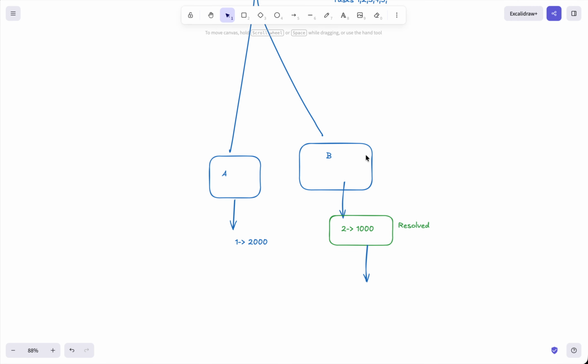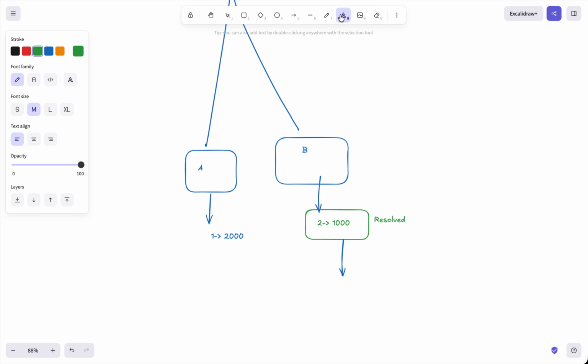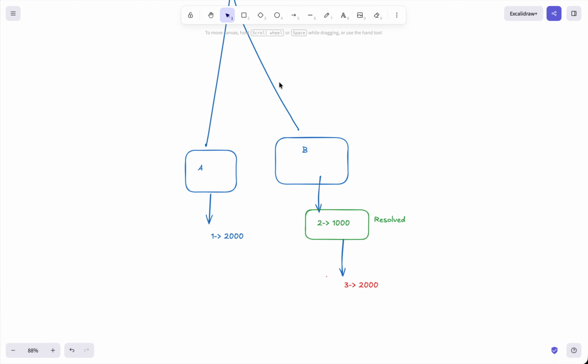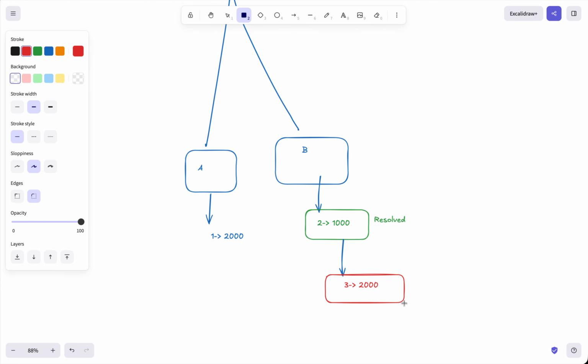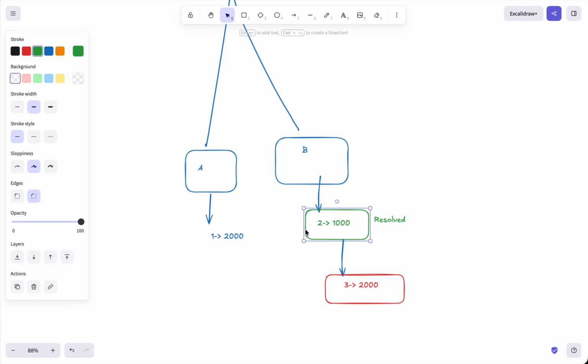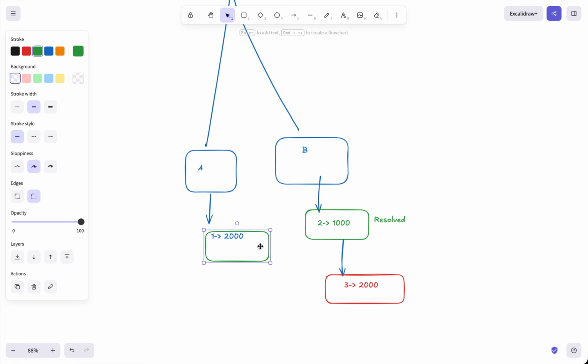B is empty now, so our task 3 will come. Task 3 will come with a delay of, let's say, again 2000. Till the time this task 3 is getting executed, our task 1 would have been completed because it is 1000, so task 1 will also get resolved.